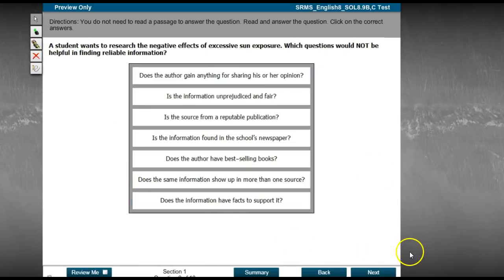So here's what I want you to think about. Which questions would not be helpful? Which of these have nothing to do with figuring out whether a source is a good source or not? This right here is 1. Does the author have best-selling books? Who cares? This is 1. I need you to figure out the other one that would not tell you anything about whether it's a good source or not. Select this one, but also which other one would not really prove something as a good source.